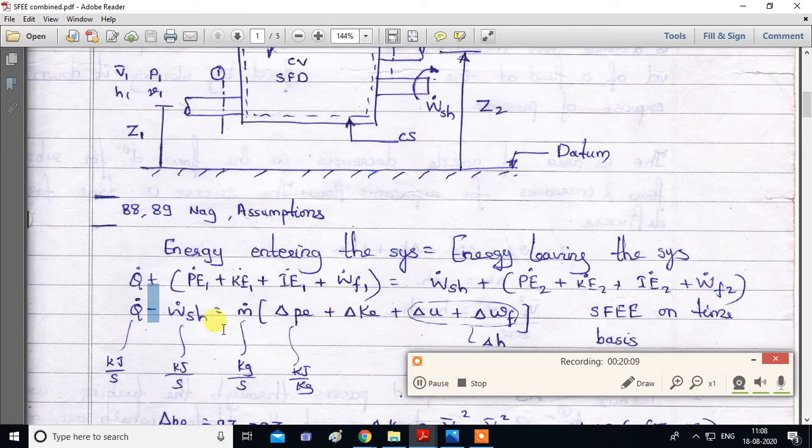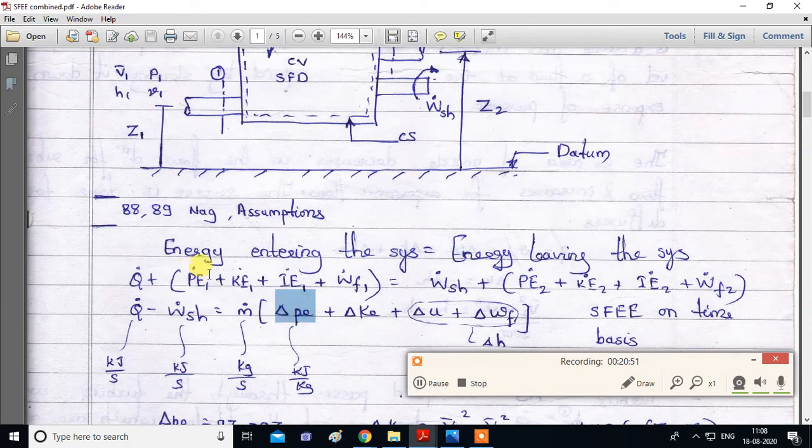Now, what is the formula for potential energy? It is mgh, right? Since it is potential energy dot, it will be m dot gh. That is why we are taking m dot common, and inside we are writing all the small terminologies. So we'll take all the potential energy 1, kinetic energy 1, internal energy 1, and flow work 1 towards right hand side. What you will get is potential energy 2 minus potential energy 1. That will become change in potential energy. That is why I have written here delta P. This is change in potential energy.